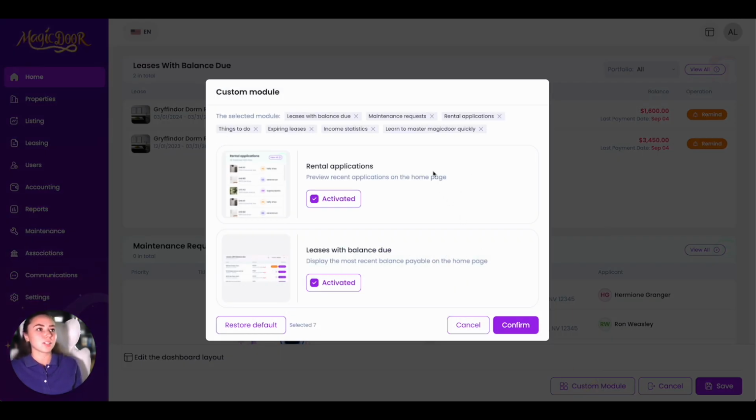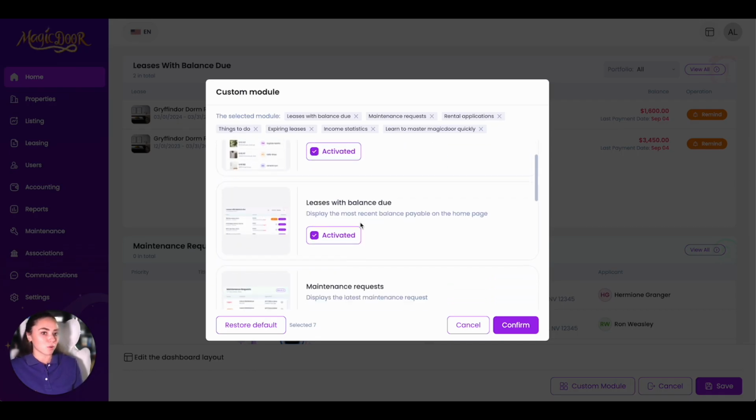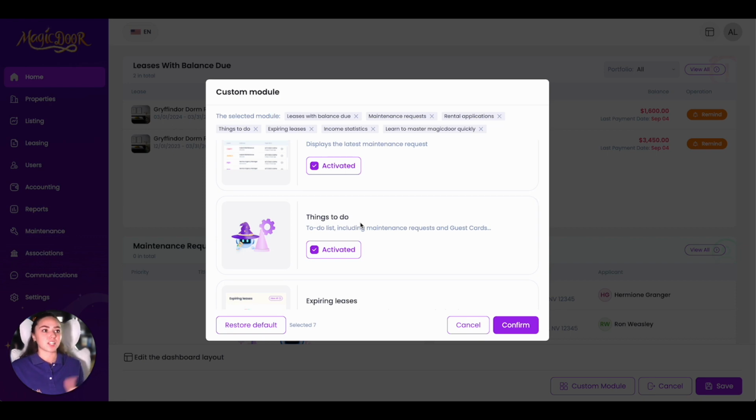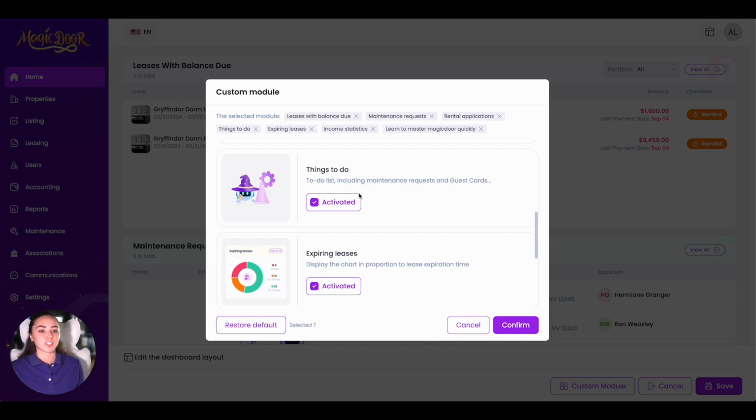Here, a screen is going to pop up with all of your options of what modules we let you have on your home screen. There's quite a few options, and some of them may be important to you and may not. This is where you can customize it. So if you don't want something on here, simply scroll to what you don't want by going up and down, just like you normally scroll, and just click this little check mark. If there is a check mark on there, like here, that means that this will be on your home page. If there is no check mark, like on things to do, that means this will not be showing up on your home page.